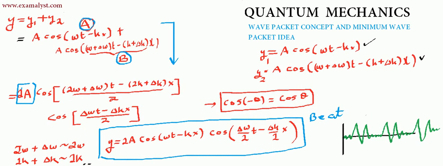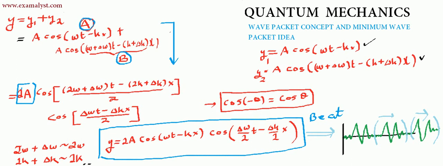This is also called a wave packet, because you see this is one packet. This is another packet. So the wave is moving in the form of packets. Now, as I said, this equation represents this wave packet. Agreed? Now the question is, with what velocity is the wave packet moving?